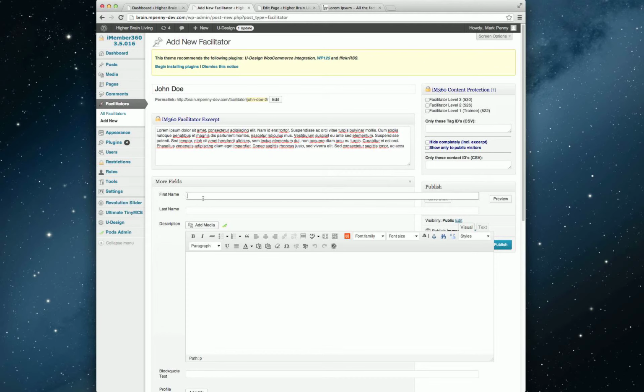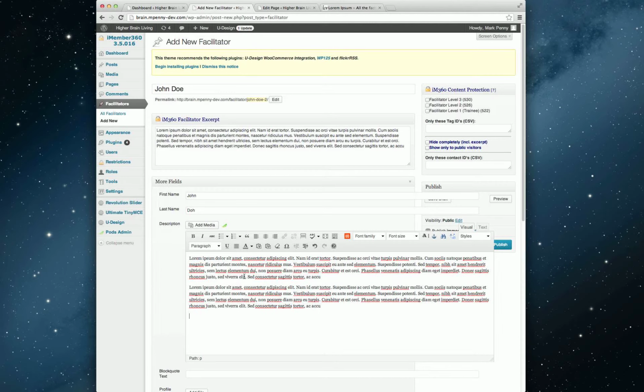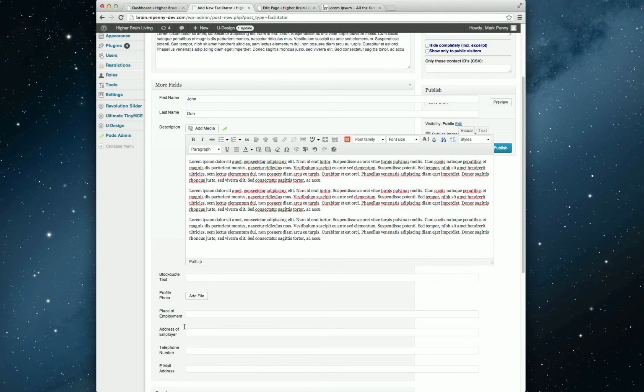So, the name is John Doe. Let's say some text about myself. I'm going to do it 3 times. I'm sure John has a lot to talk about himself. Okay, then the block quote. Basically, how this works is this is the block quote. This works by dividing the information here in half before it's processed on the screen, and popping this in a div code in the correct formatting, so it comes out as a block quote.